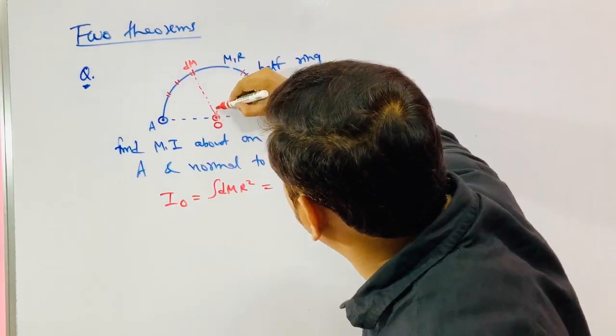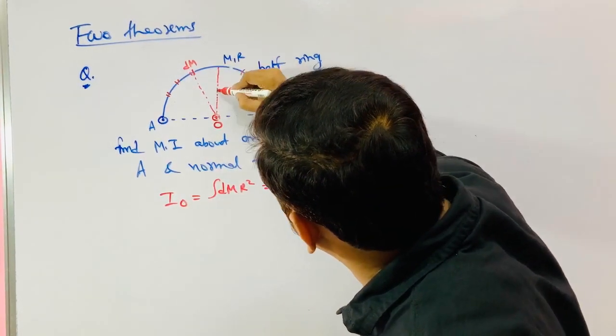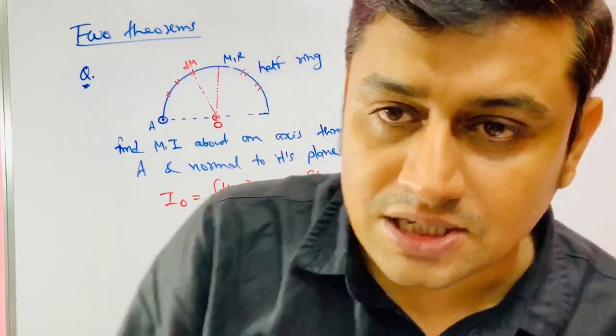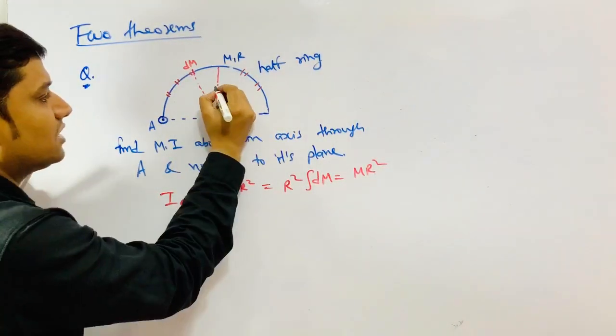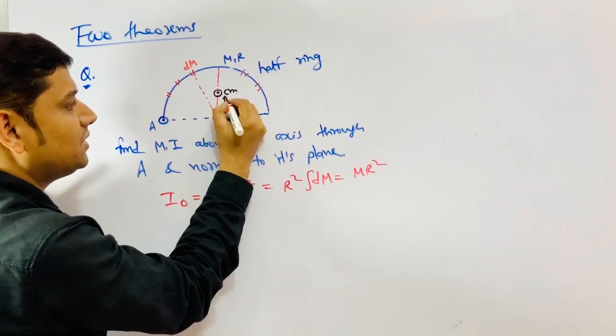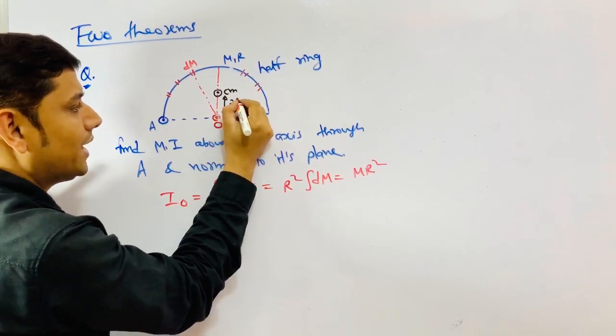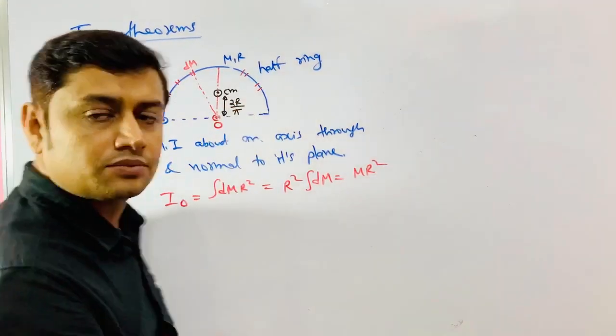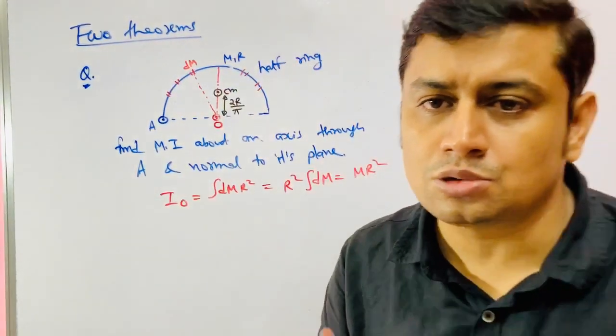The center of mass of the ring lies here. The distance of the center of mass from point O is 2r by pi.